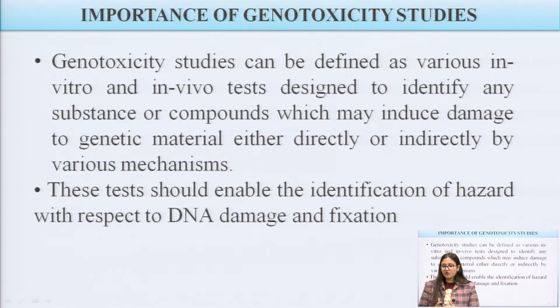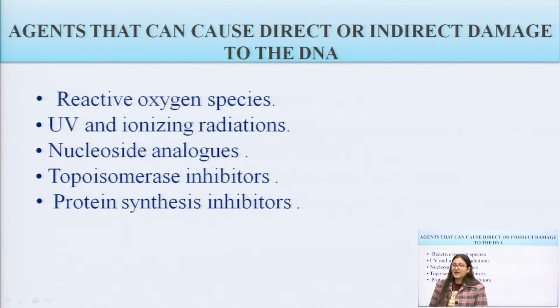So these genotoxicity studies are mainly useful for determining the agents or substances which may cause DNA damage or produce proliferation of the cells. These tests should enable the identification of the hazard with respect to DNA damage and fixation. Now, what are the various agents that cause direct or indirect DNA damage?